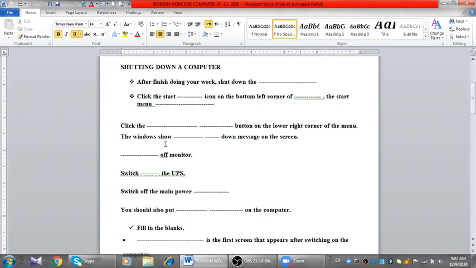The window shows a shutting down message on the screen. So here is the process: switch off the monitor, switch off the UPS, then switch off the main power.